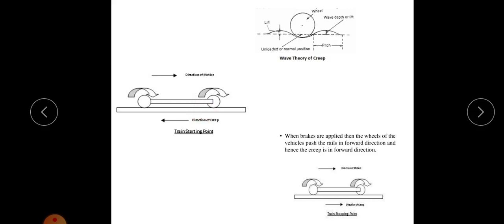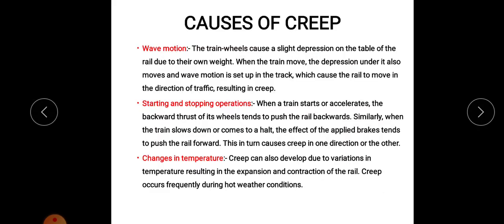There is a sudden acceleration in the forward direction, so the rail moves backward, and this is the direction of creep. That is one case.